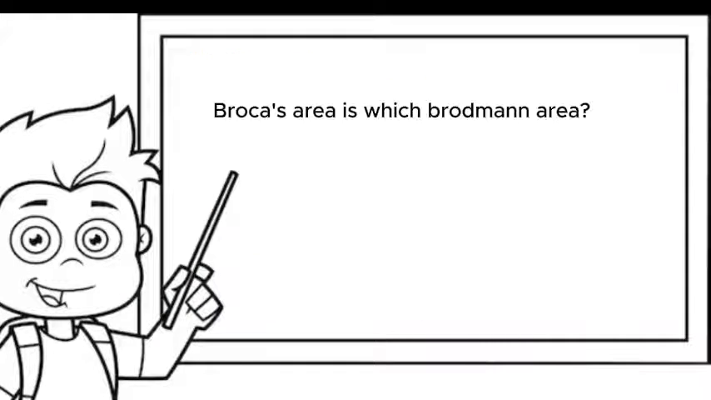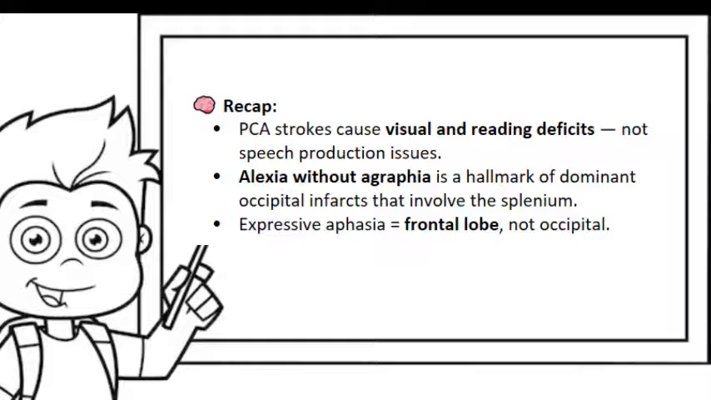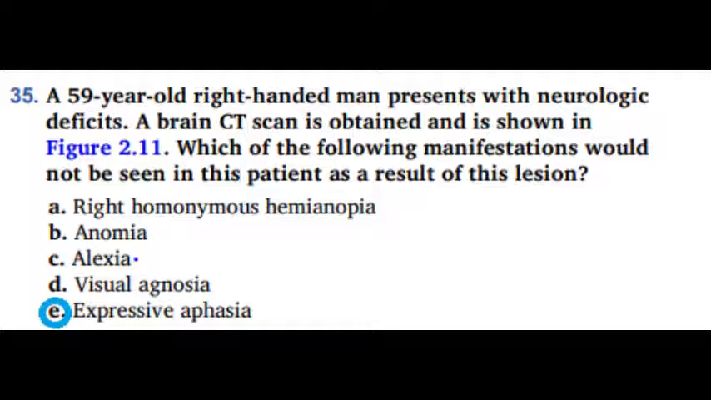Quick recap. Broca's area is what Brodmann's area? Did you say area 44 and 45? If you said that, you are absolutely right. Broca's area is areas 44 and 45. So far so good, we've said PCA stroke causes visual and reading deficits, but no issues with speech production. We've also said that alexia without agraphia is a hallmark of dominant occipital infarct that involves the splenium. And we've said that expressive aphasia is a result of frontal lobe damage, not occipital lobe. So our answer is option E, expressive aphasia.